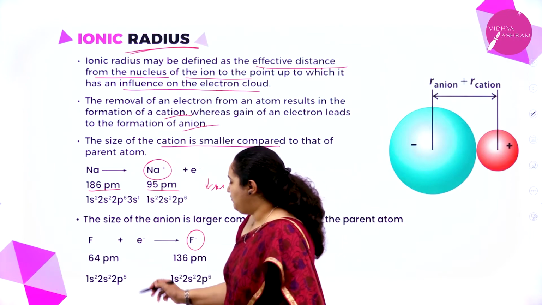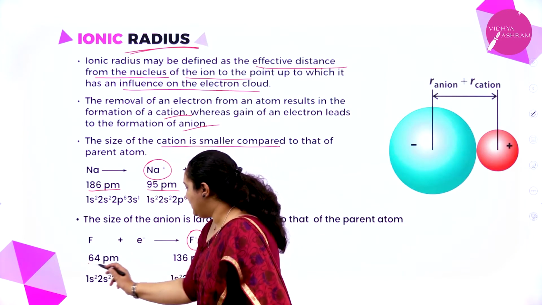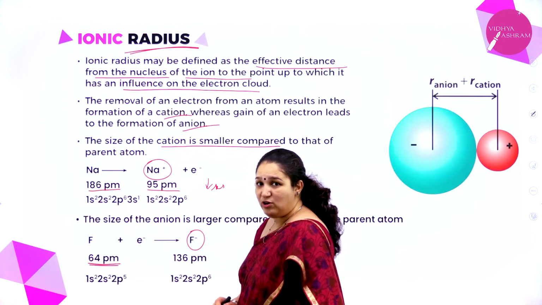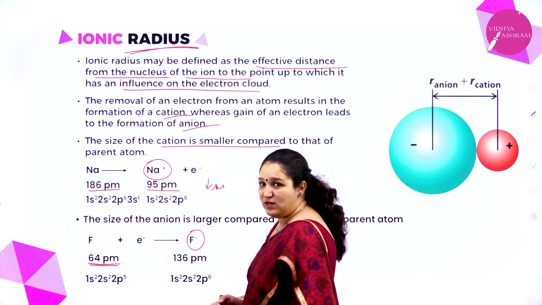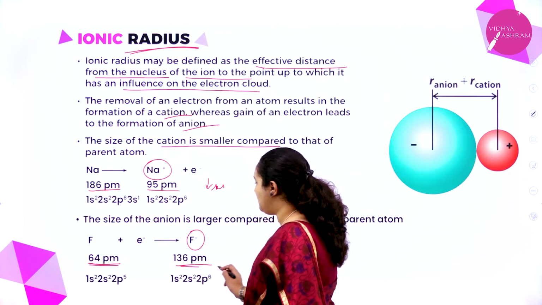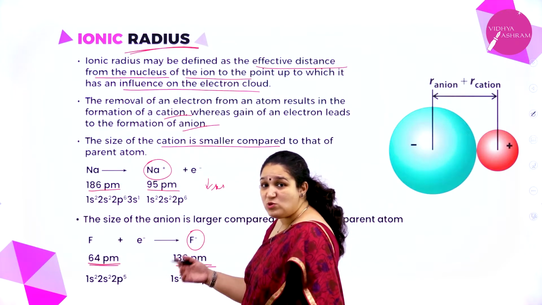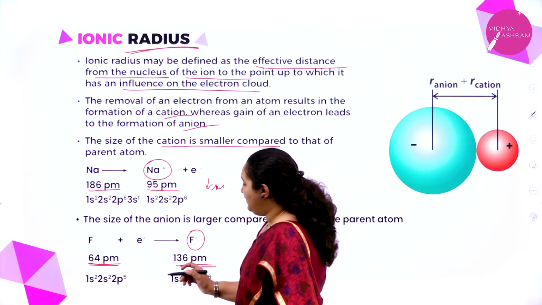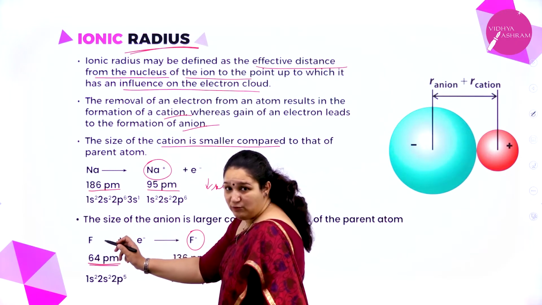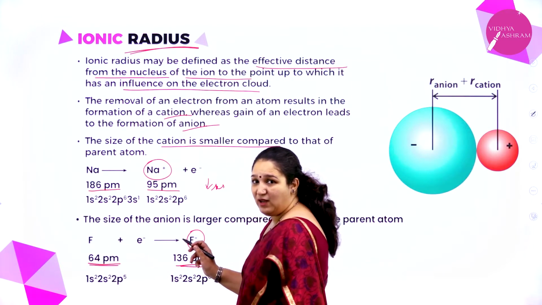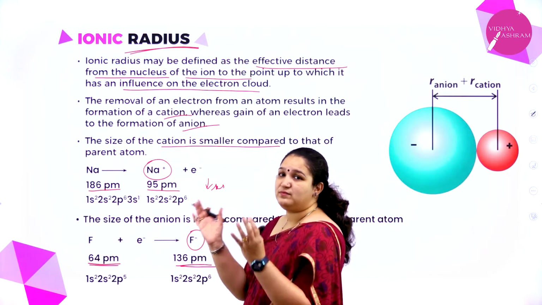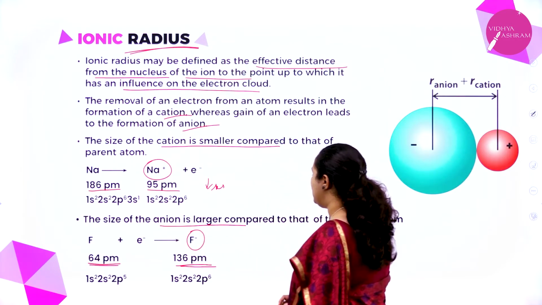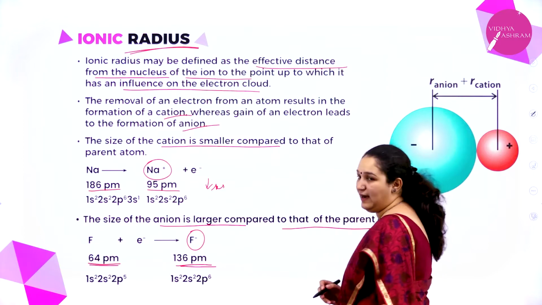Similarly, for the fluorine atom it is 64 picometer. But after it takes an electron, it becomes the fluoride ion, an anion, and here you can see 136 picometer, almost double. So when an electron was added to fluorine and it became an anion, the ionic radius increased. The size of an anion is always larger compared to that of the parent atom.